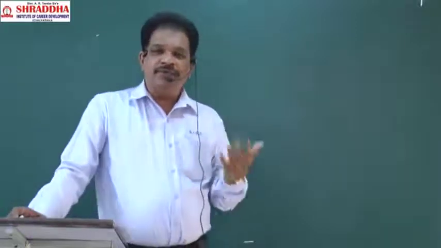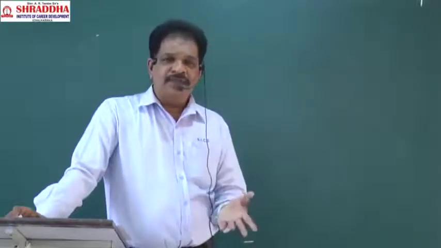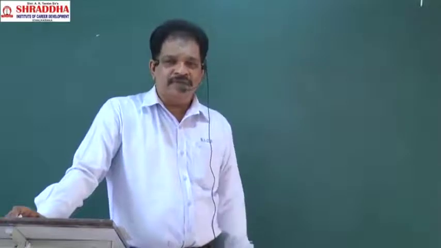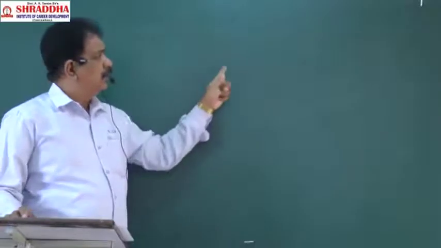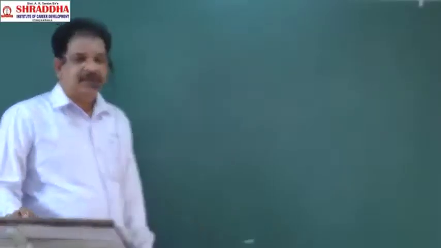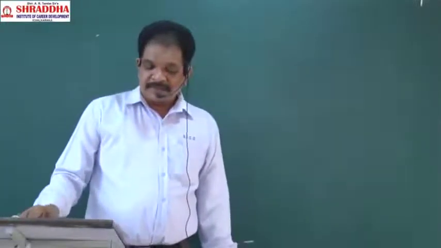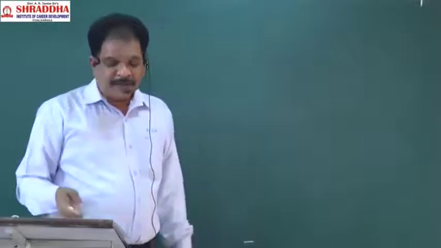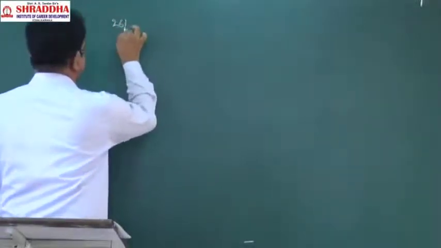Spontaneously you should be able to tell the dimensional formulas. You should memorize the formulas for these physical quantities. Then you can easily answer questions from this chapter in the final examination. Okay. Next, angular displacement completed. Next, 26.